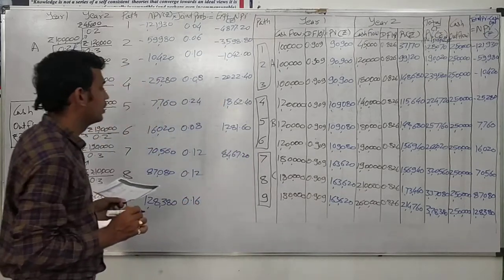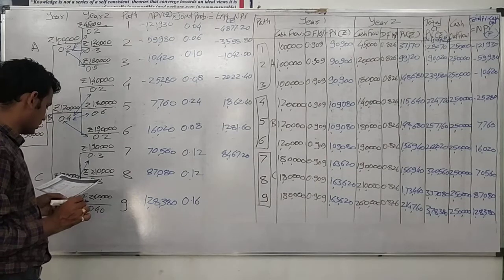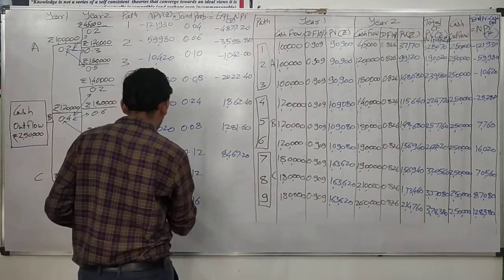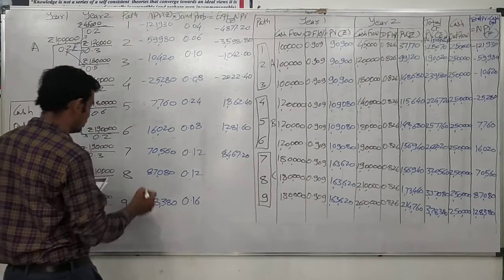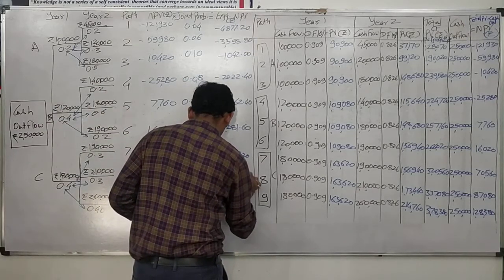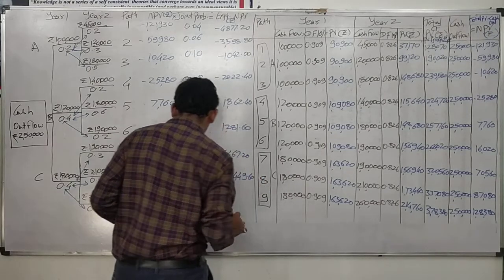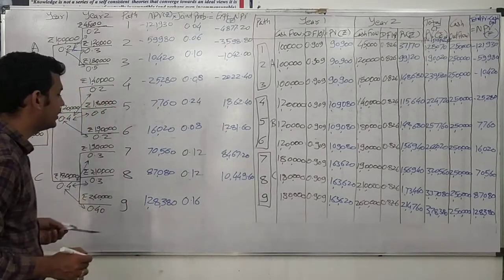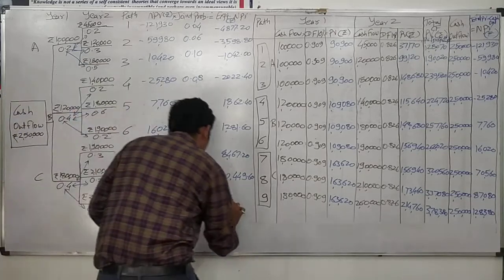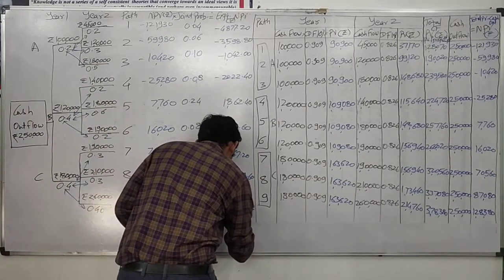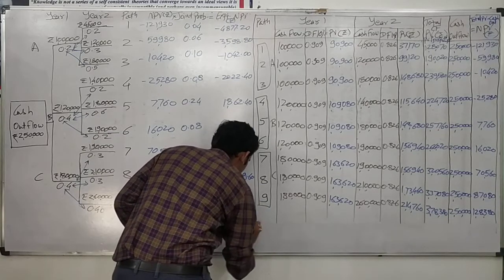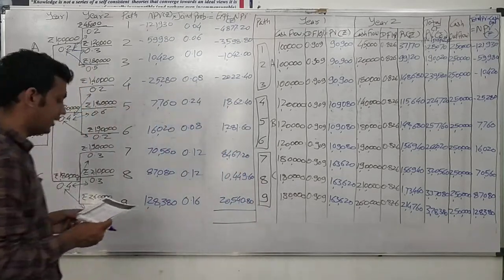Then 0.12, our joint probability, multiplied by 87,080 equals 10,449.60. And lastly 1,28,380 multiplied by 0.16 is equal to 20,540.80. That is our expected NPV.